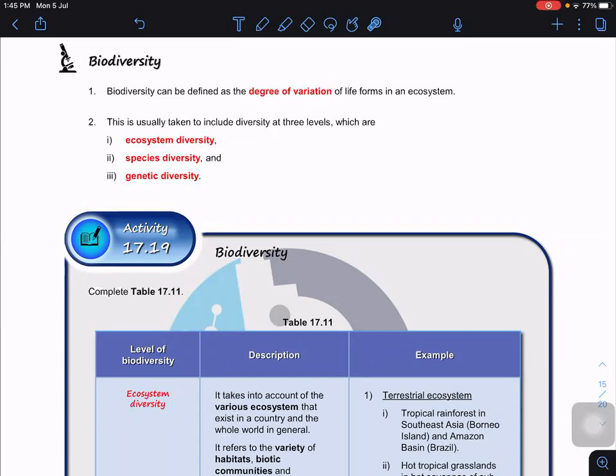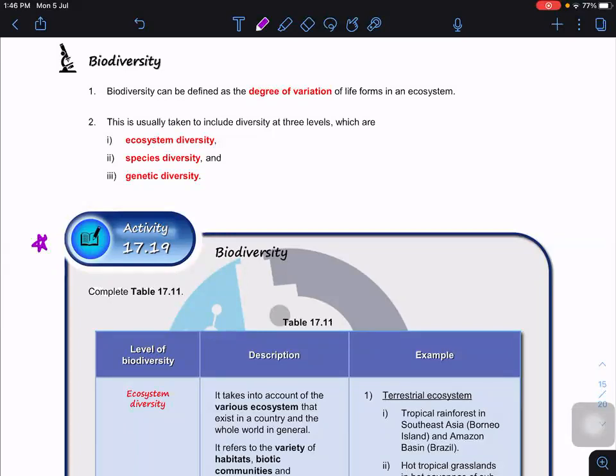But if you look at species diversity, then you have to include genetic diversity. Can I say that? Because genetic diversity is included here, it is standalone. So highlight this part for when the question asks you to explain the biodiversity in 3 levels.